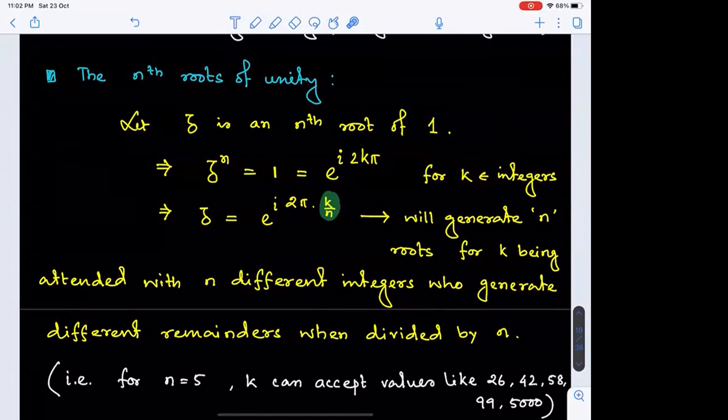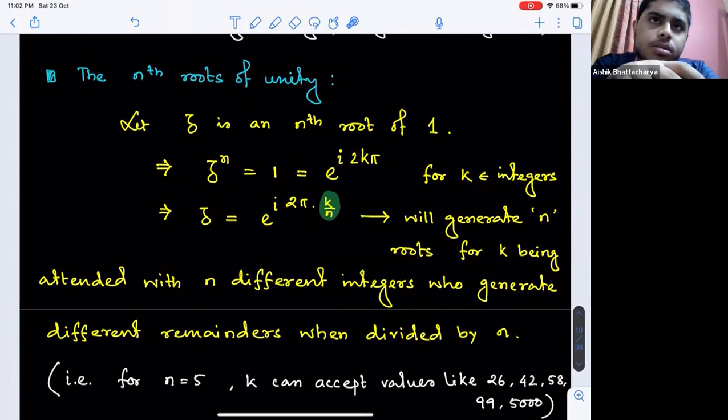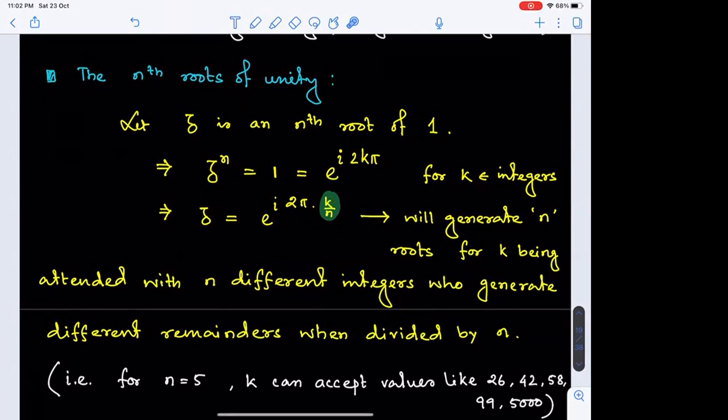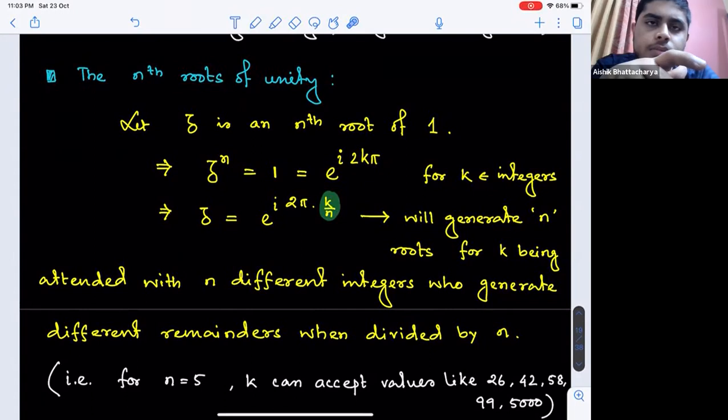K can vary. Now say you are taking values of k as n, 2n, 3n, 4n. Are they going to give you different roots? No, sir. If I try out values of k as n plus 1, 2n plus 1, 3n plus 1, 4n plus 1, do they generate different values? No, same.